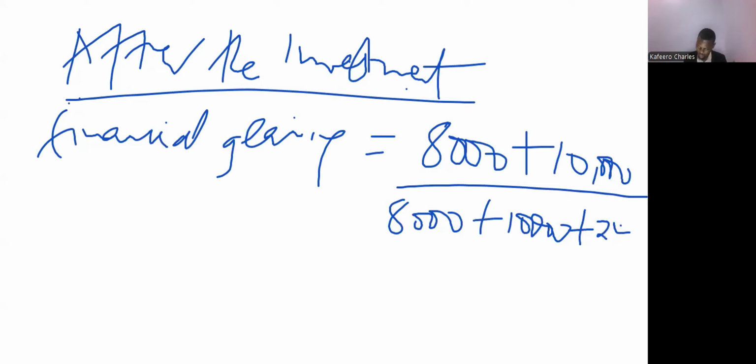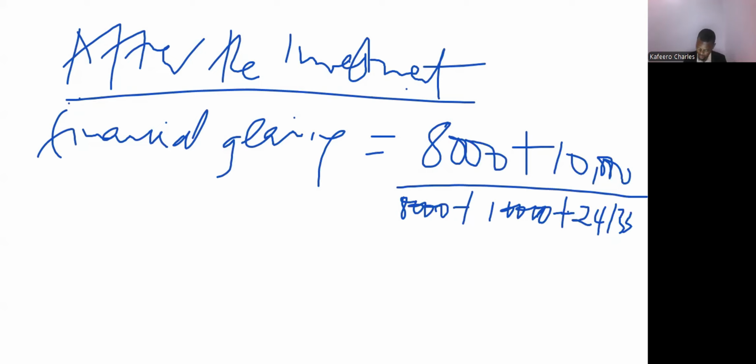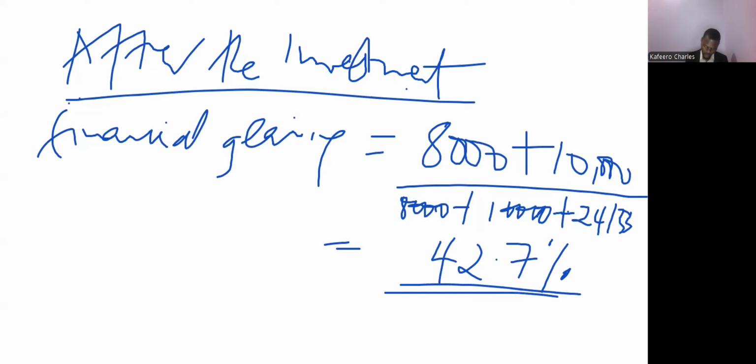It is 24,133. Dividing by 24,133 will give you 42.7%. So what will be the advice or comment?